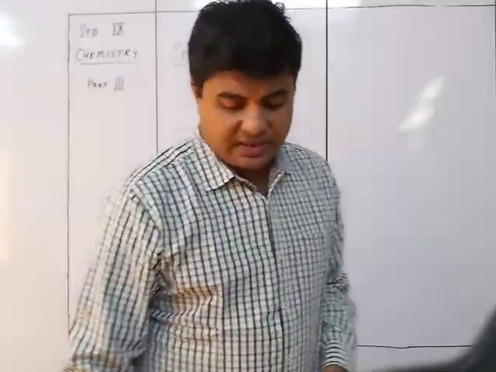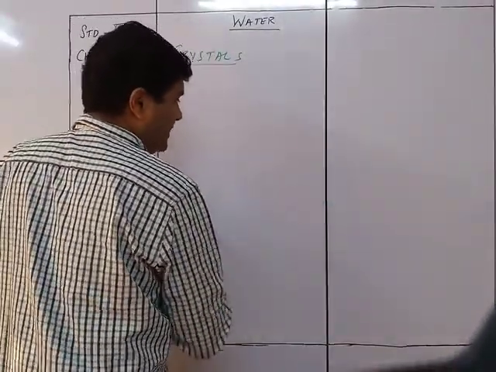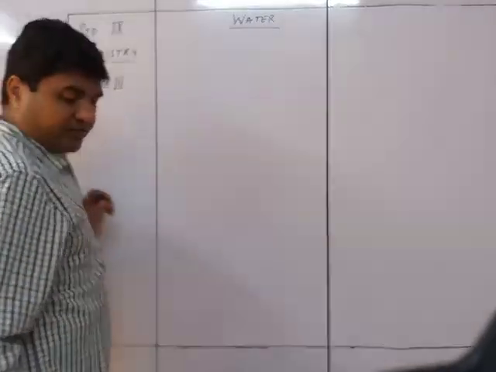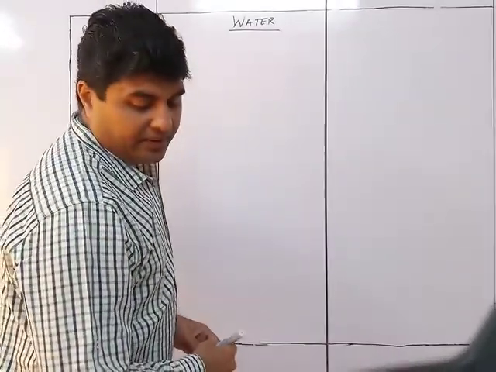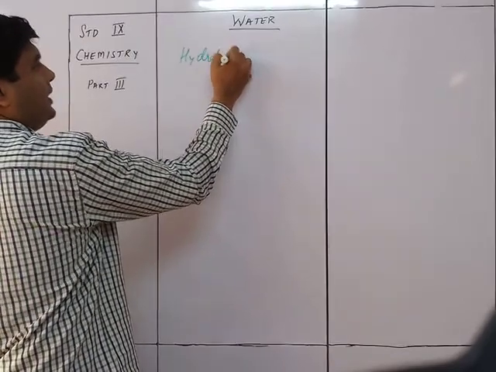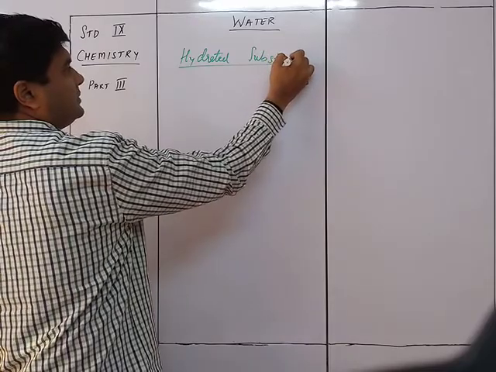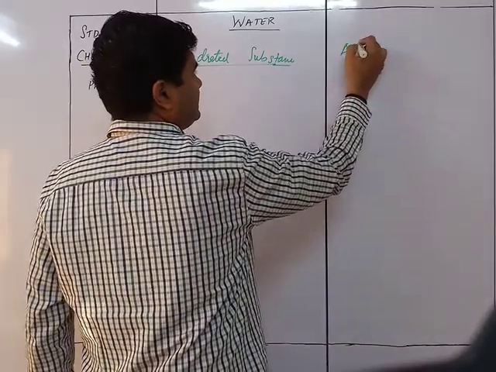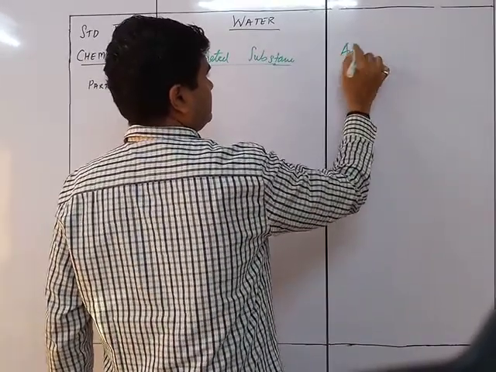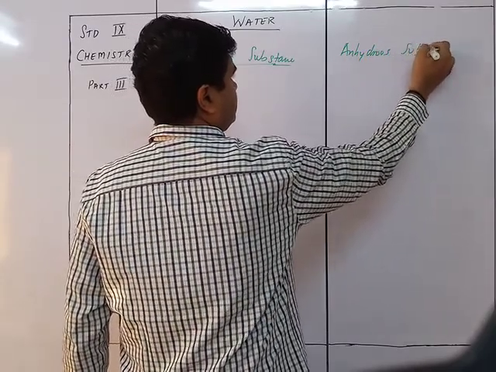One is hydrated and the other is anhydrous. The substance with water of crystallization is hydrated, and the other is the anhydrous substance.